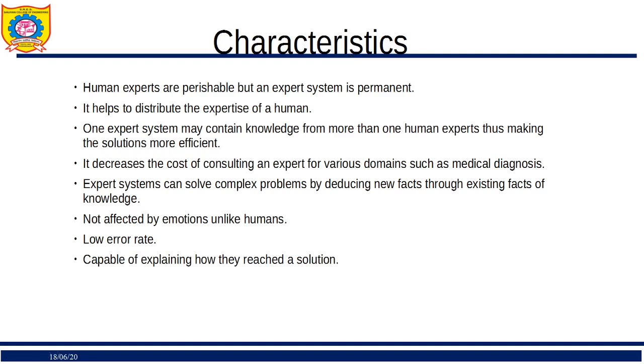Human experts are perishable, like they may die someday. They may be exhausted someday, but our expert system is permanent. If a doctor goes, all his knowledge goes, right? So they are perishable, but the expert system is permanent. It helps to distribute the expertise of humans. One expert system may contain knowledge from more than one human expert. A human expert has his own knowledge, but if I'm designing an expert system, I may consult 10 different doctors and design one expert system, right? So my expert system will become more efficient.